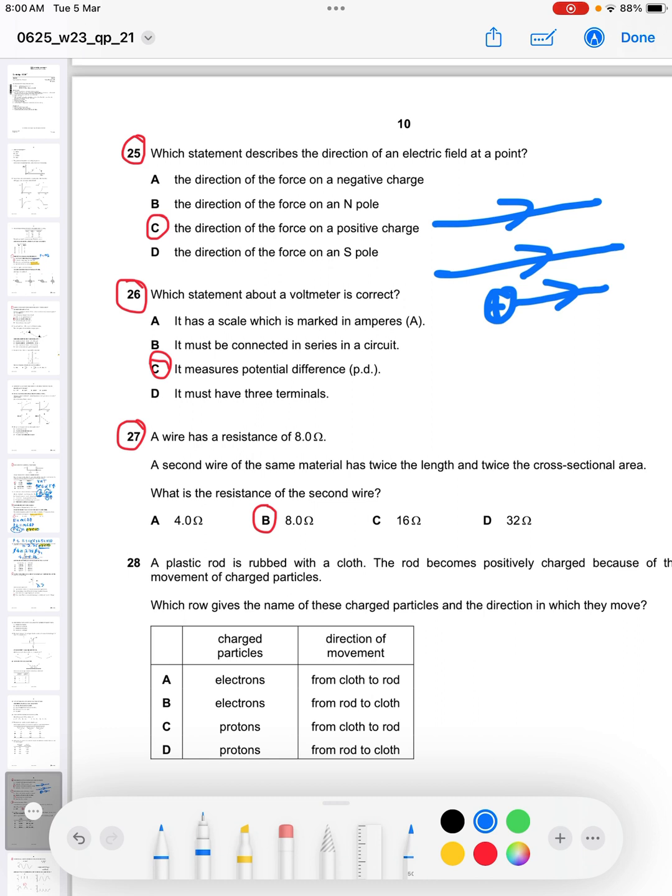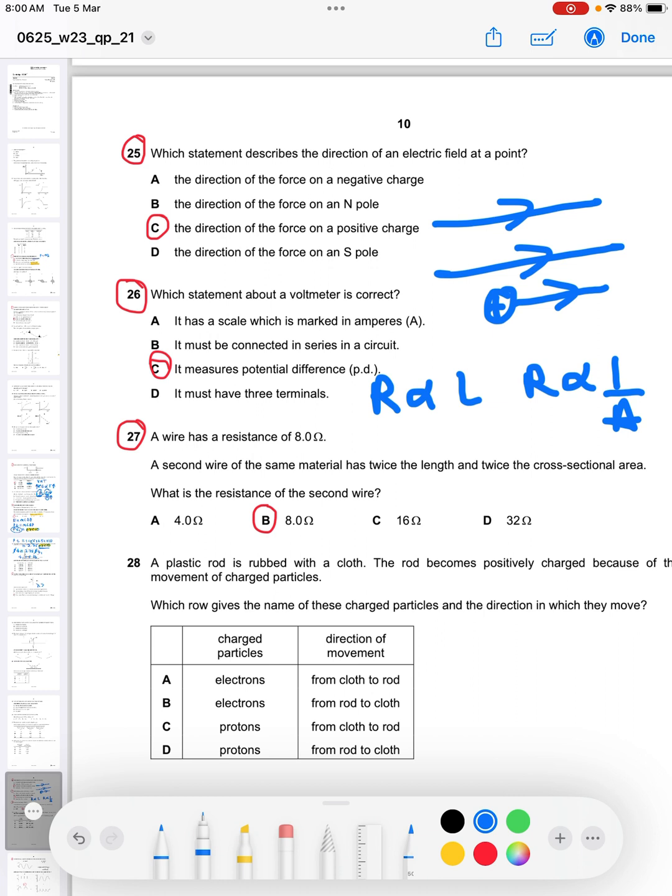Number 27. A wire has a resistance of 8 ohms. A second wire has the same metal and twice the length and twice the cross-sectional area. What is the resistance of the second wire? Now you must understand, because this question will always come in every paper, resistance is proportional to length. Resistance is inversely proportional to area. By resistance being proportional to length, if length is doubled, the resistance is doubled. If length is tripled, resistance is tripled. If length is halved, resistance is halved.